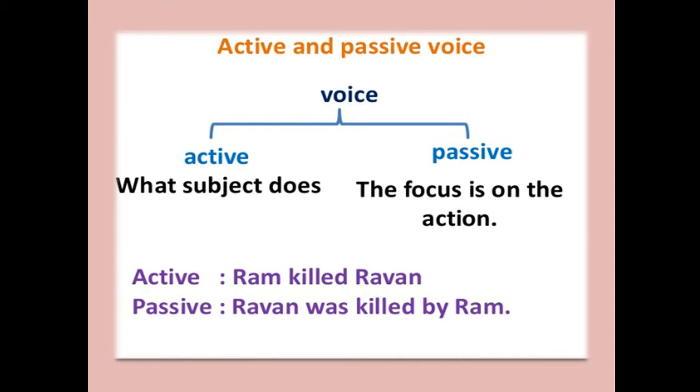Please prepare your box, okay, and have a nice time. Active and passive voice. Voice مبني للمعلوم، okay, وactive وpassive. الactive what subject does, والpassive the focus is on the action. Example, we have two sentences here. Active, Ram killed Ravan. Passive, Ravan was killed by Ram. Okay, so في الأكتف حنركزوا على السبجكت، لكن في الباسيف تركيزنا يكون على الحدث أكثر من الفعل.